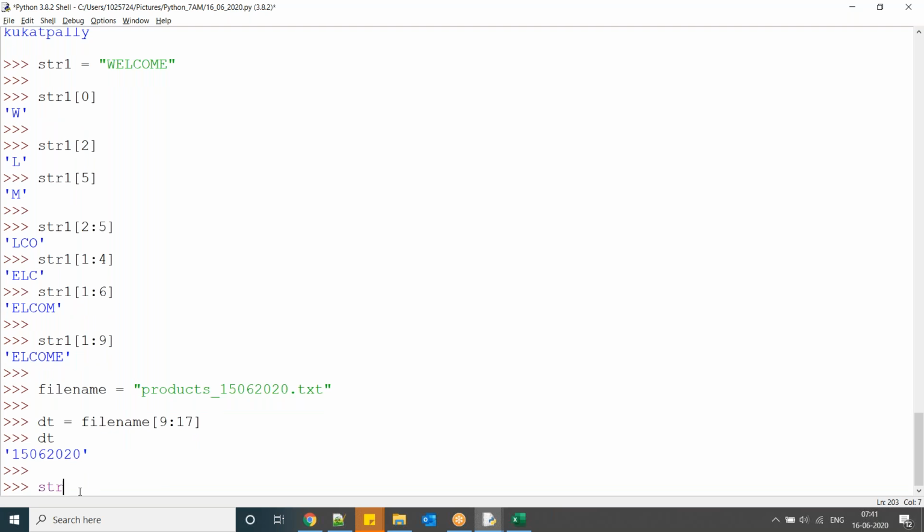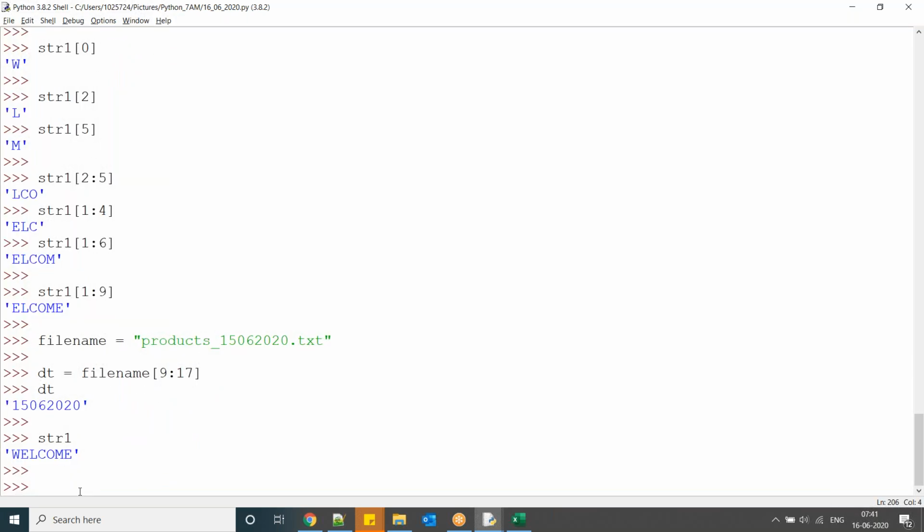Now, string 1. In Python, observe here. I have a variable, guys; string 1 is a variable. You can use any name, your name, my name, whatever. Here I'm not specifying the starting position. I'm going to specify only the end position. Generally you have to specify the starting position, but I'm not specifying it, only the end position.